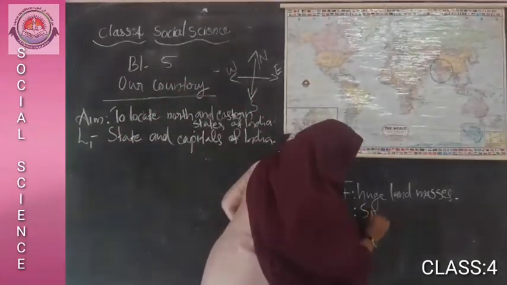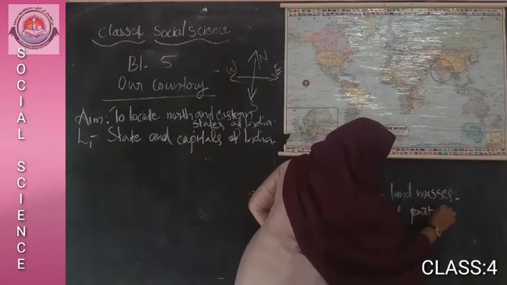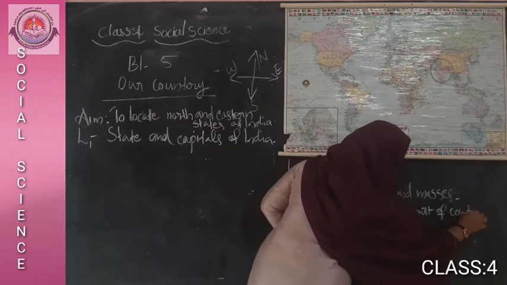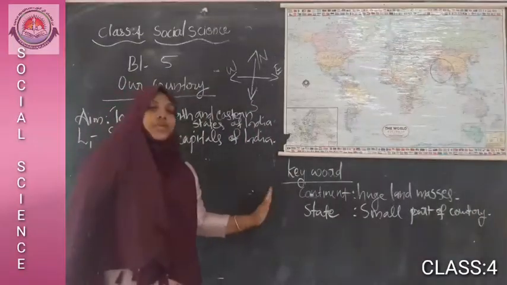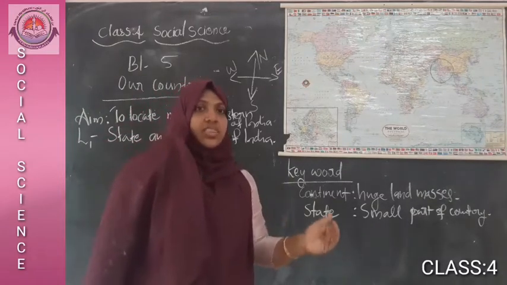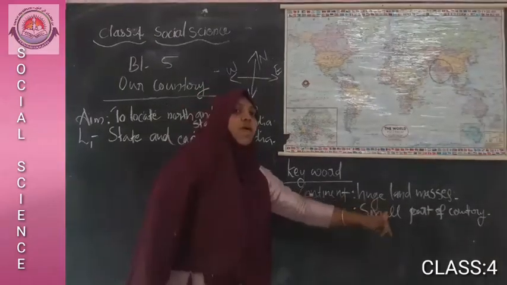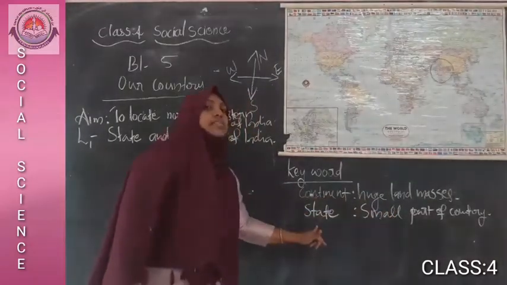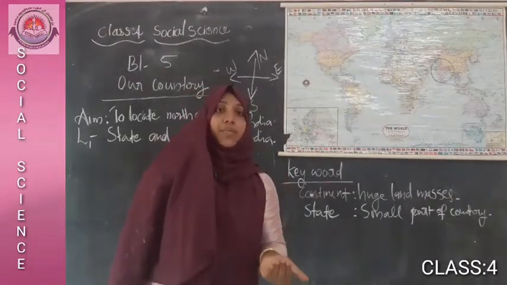India is divided into many small parts. They are states. Each state has its own capital.